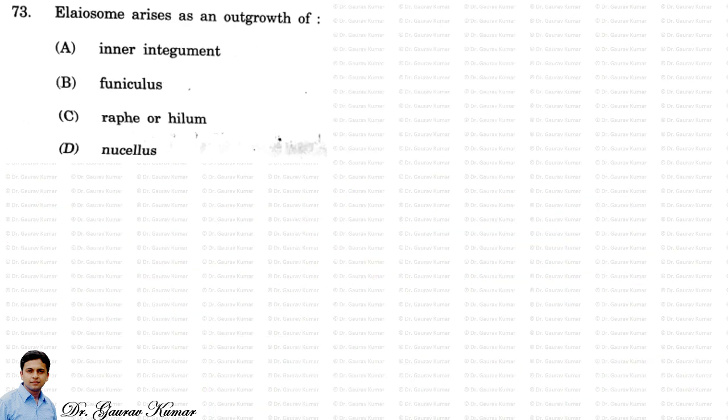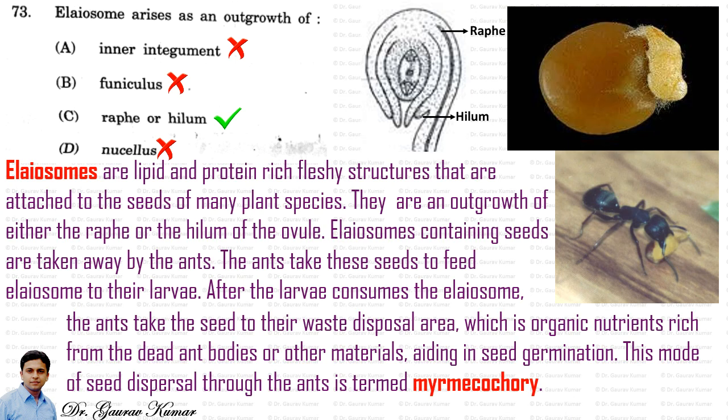Next question. Elaiosome arises as an outgrowth of. So elaiosomes arise as an outgrowth of the raphe or hilum. You can see the structure of the raphe on the right hand side, and then you can see how the elaiosome looks over the seed and how an ant is attracted toward that elaiosome and takes the seed towards wherever it lives for feeding its young ones.